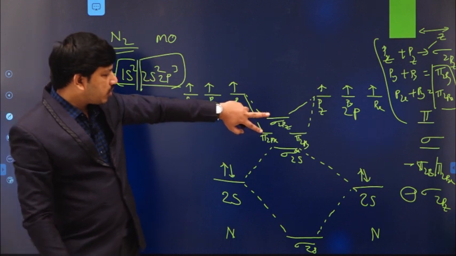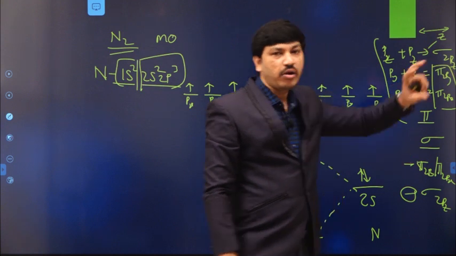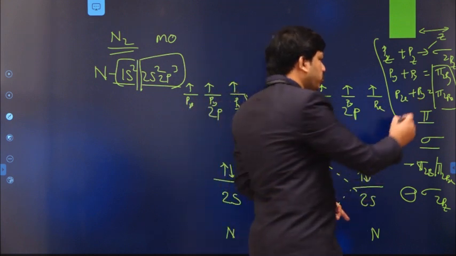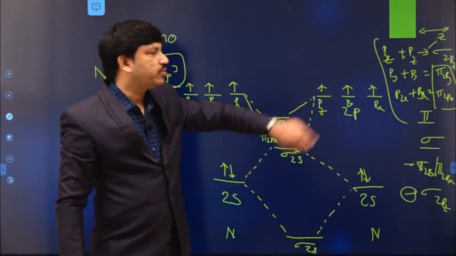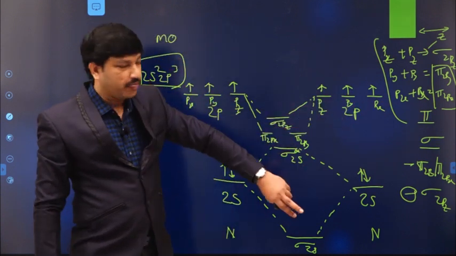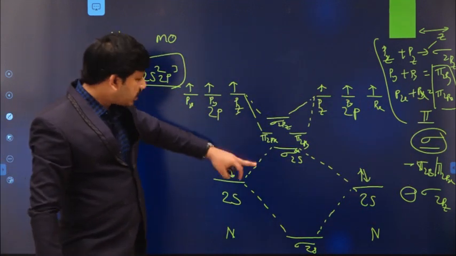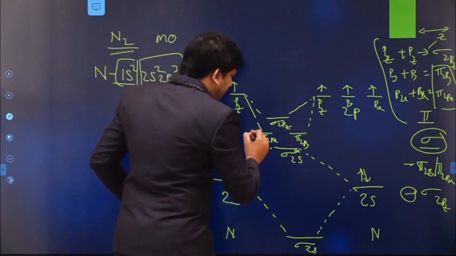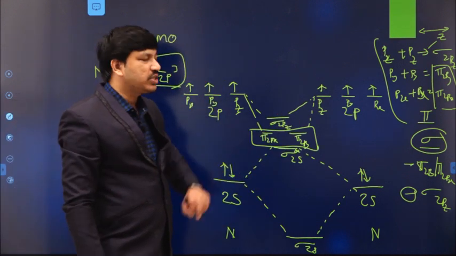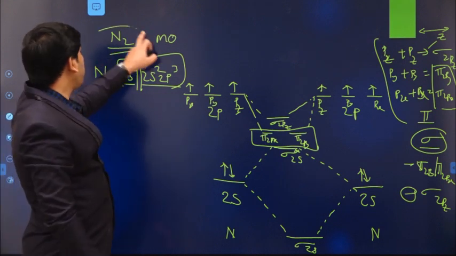In this case, we are expecting the reverse, because the pz combination produces sigma type of bonding orbital, and the other combinations like py combination or px combination always produce pi type of molecular orbitals. Among sigma and pi, sigma orbitals generally have lower energy when compared to pi orbitals. But in this case, the pi orbitals have lower energy when compared to the sigma orbital. That is because of the sp mixing concept in this particular molecule.